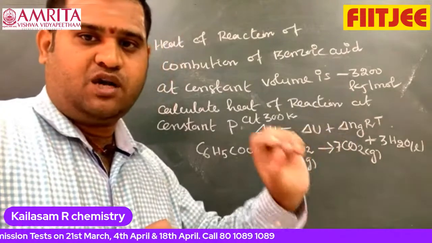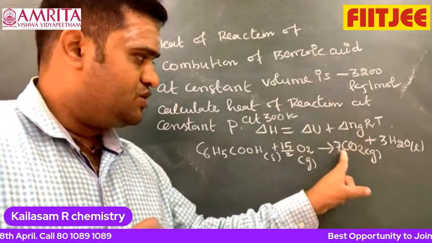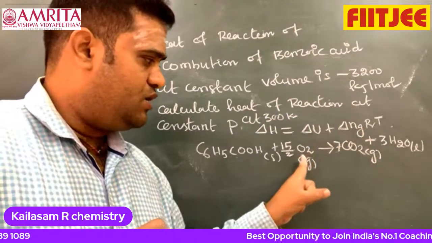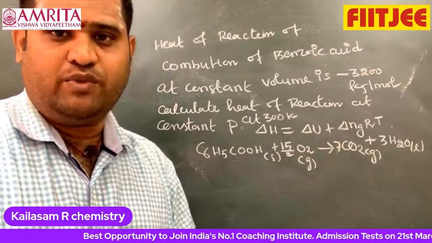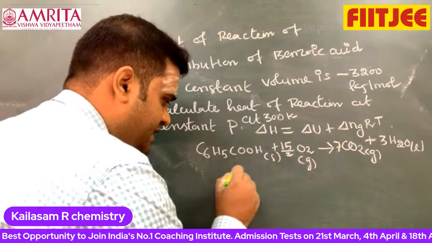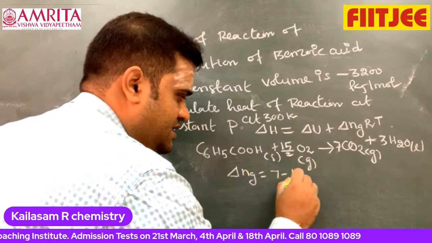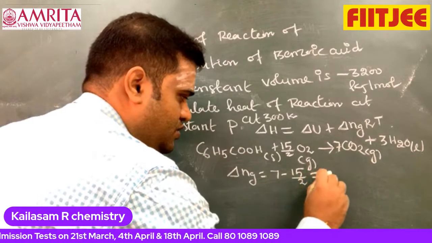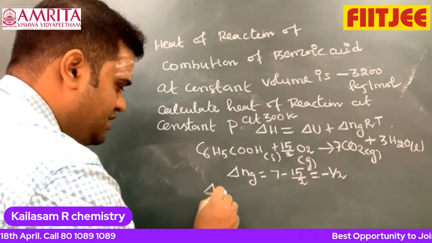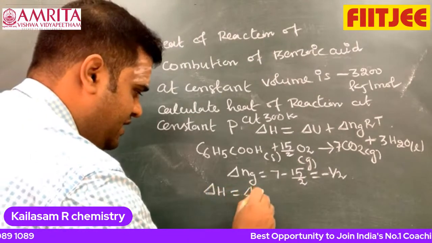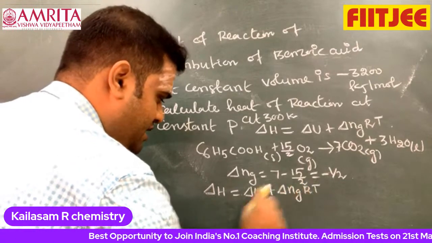Delta Ng means number of moles of product minus number of moles of reactant in gaseous state. So here CO2 is gas and O2 is also gas. When I subtract, 7 minus 15 by 2 is minus 1 by 2. Therefore delta Ng is equal to 7 minus 15 by 2, which is minus 1 by 2. Now I can write that delta H is equal to delta U plus delta NgRT.